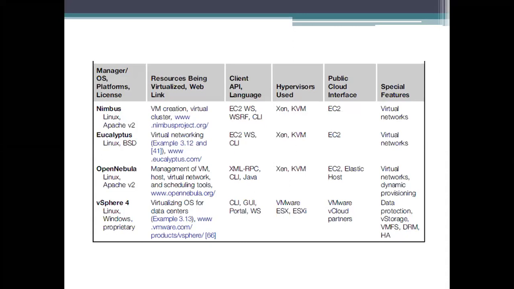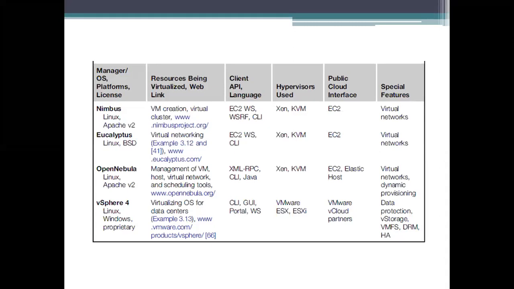Coming to the last one, vSphere 4, it uses an API as the graphical user environment, then another interface, and a portal is also specified. The ESX server, then the ESXi server, or any VMware hypervisor, can be used for managing the virtual systems or the guest operating systems.